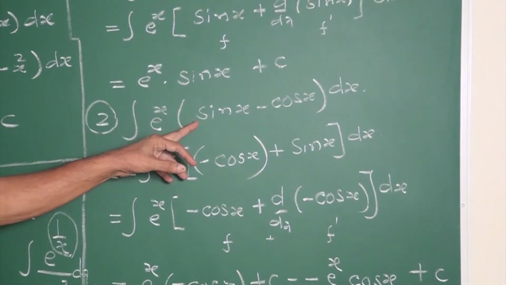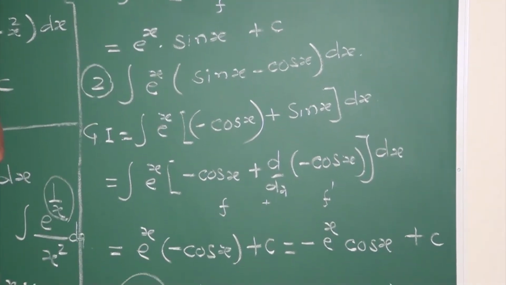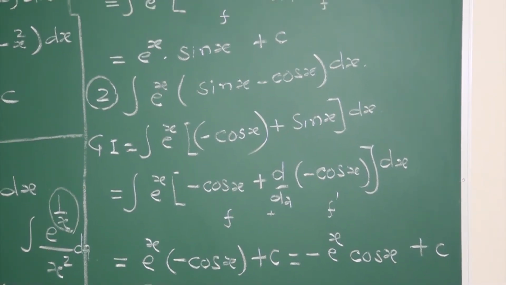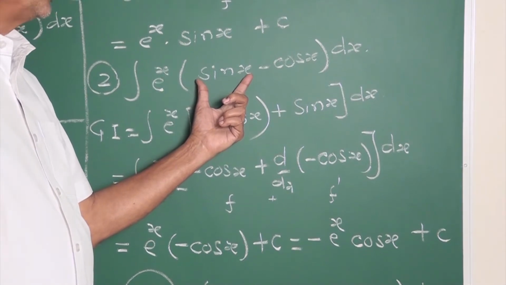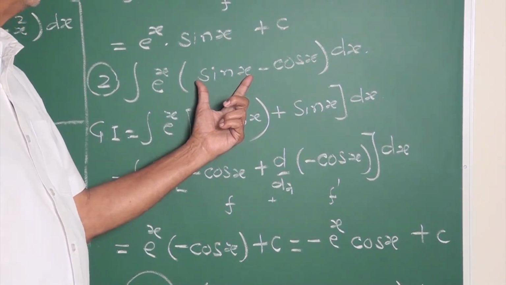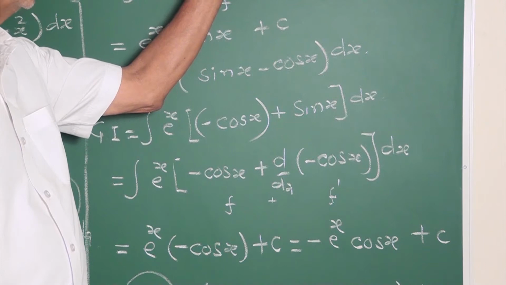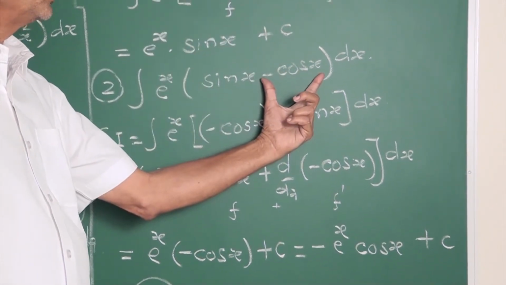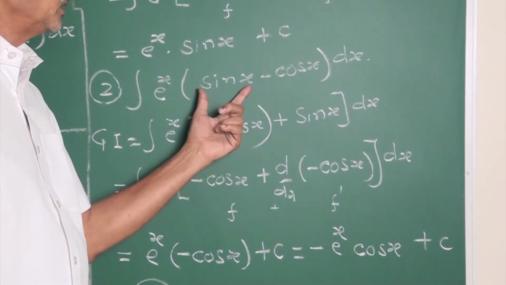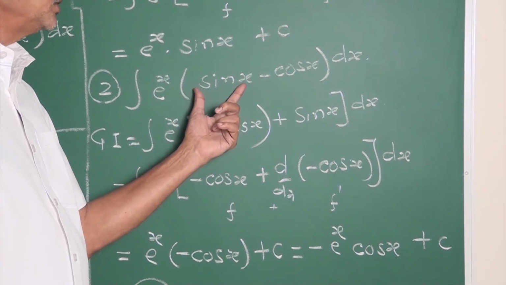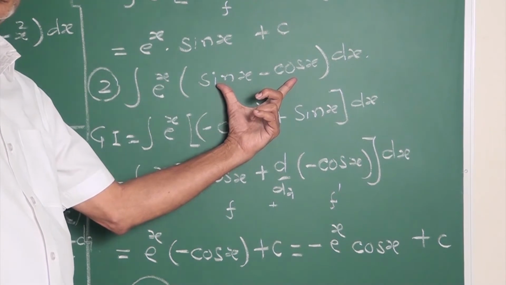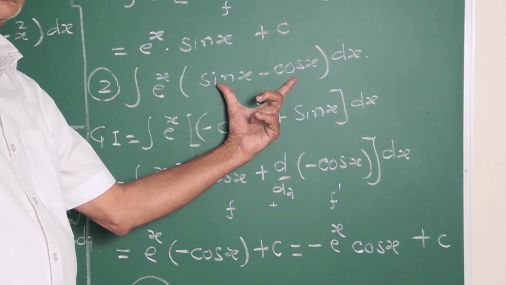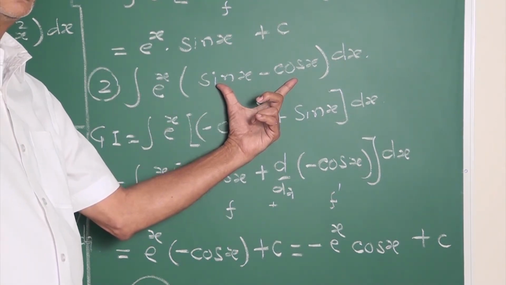This is the second example. e to the power x into sin x minus cos x. You must know, you can't take this as f now. Tell me why, my friends. The derivative of sin x is plus cos x, but instead of plus cos x it is minus cos x. Then this should not be f. When it is not f, the other side must be f. There are only two; among the two, one is f and another is f dash.